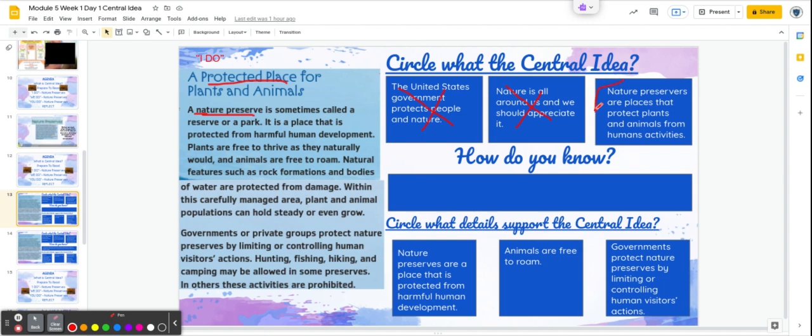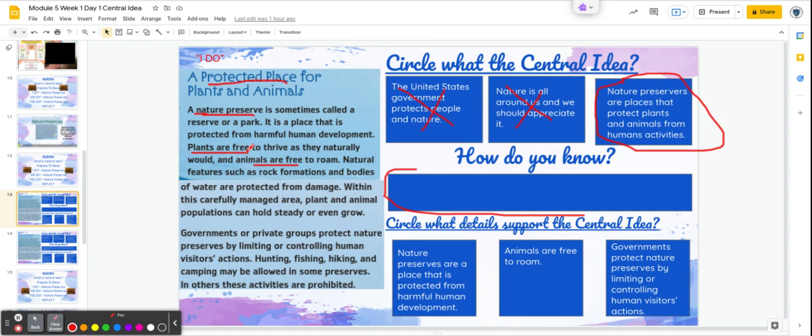Nature preserves are places that protect plants and animals from human activities. This text is all about nature preserves and how they protect animals and plants. So I'm going to write, how do I know this? In this box here, how do I know it's all about that? Well, I have some evidence at the beginning talking about nature preserves, and I also see that animals are free to roam, plants are free to thrive.